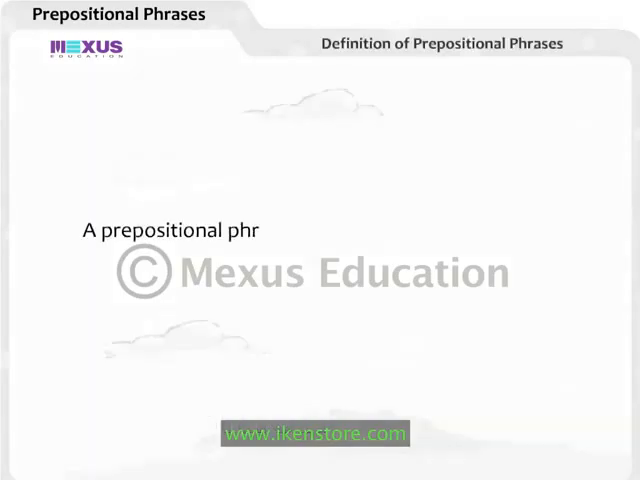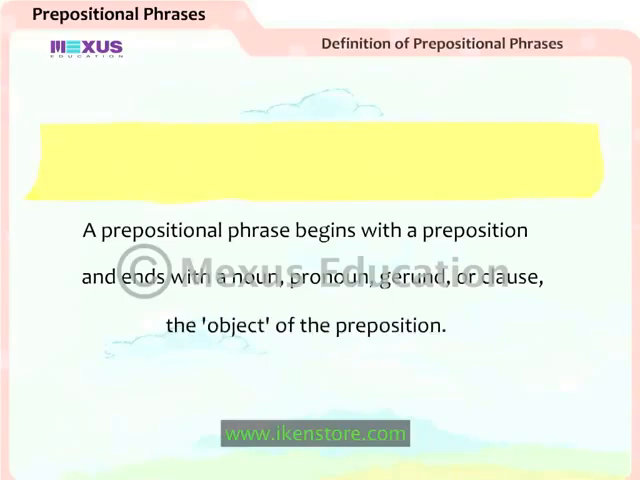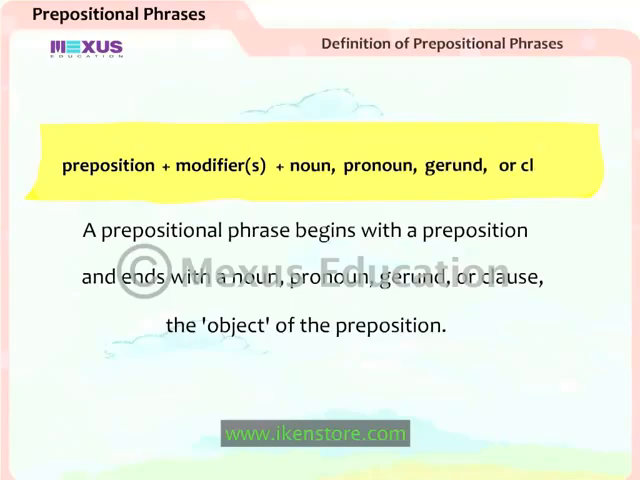A prepositional phrase begins with the preposition and ends with a noun, pronoun, gerund, or clause, the object of the preposition. The preposition, together with the object and its modifiers, is called a prepositional phrase. Preposition plus modifiers plus noun, pronoun, gerund, or clause.